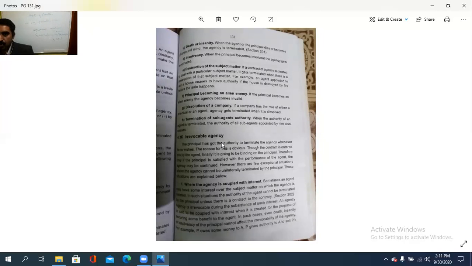With this, we are going to conclude the fourth module, law of agency, where we see what is an agent, what is a principal, what are the essentials of an agency, law of agency or contract of agency, then who is an agent, who is a principal, what are the duties and rights of the principal as well as the agent, how an agency is to be created, what are the personal liabilities with regard to the agent, and finally, revocable as well as irrevocable agencies.